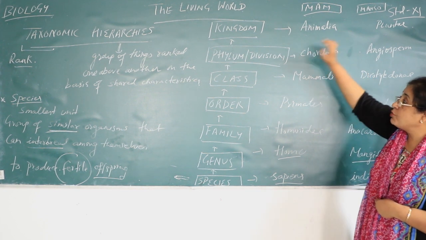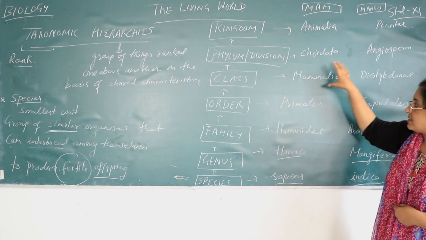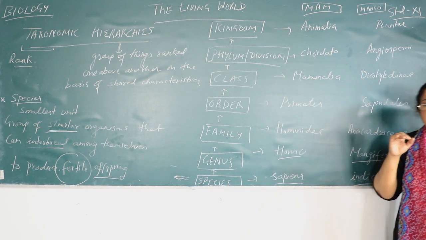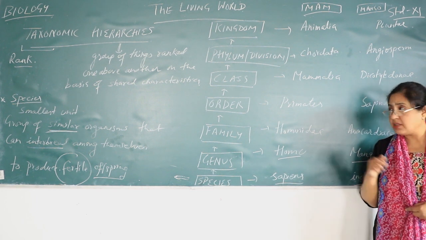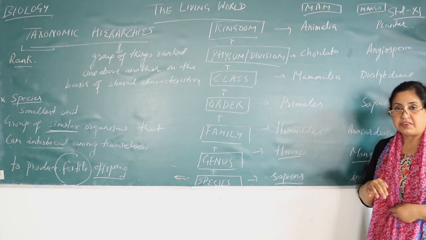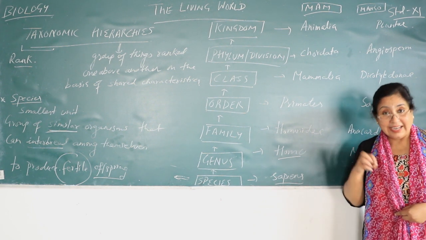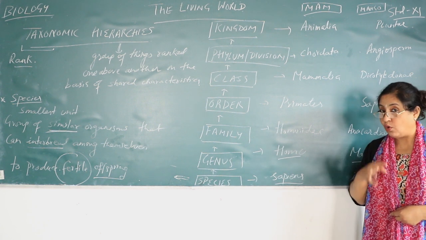Then the phylum to which we belong is Chordata, and the class we belong to is Mammalia. You must have heard the term mammal. The old boys who are there have definitely done this in 9th class, the 5 kingdom classification. Mammals are organisms which possess mammary glands and the presence of hair all over the body.